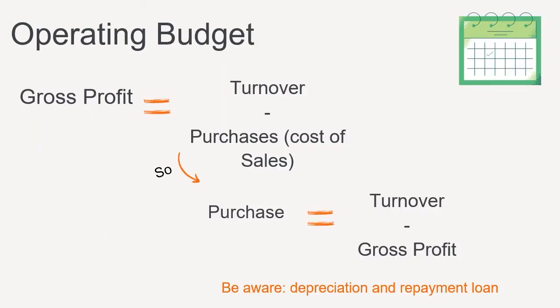Depreciation is an accounting method of allocating the cost of a tangible or physical asset over its useful life or life expectancy. Depreciation represents how much of an asset's value has been used up.